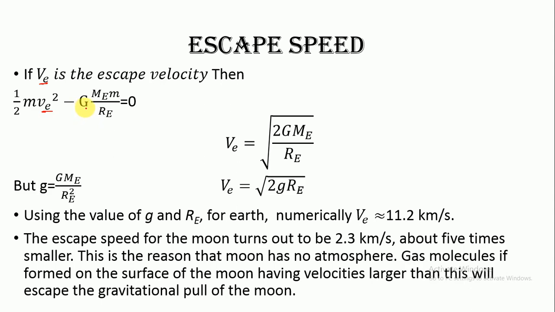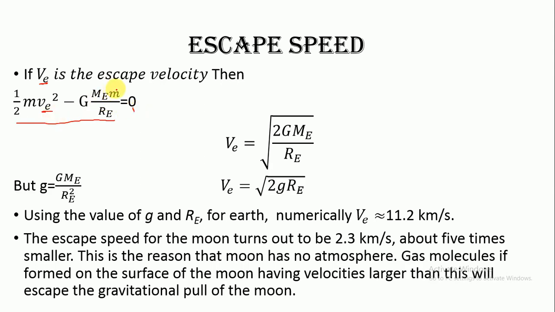That would be minus GMm over Re, because the object is on the surface of the earth. This is the initial energy of the object on the surface of the earth, and finally its energy would become 0. The total energy of the body remains conserved, so we put the initial energy equal to the final energy, which is 0.